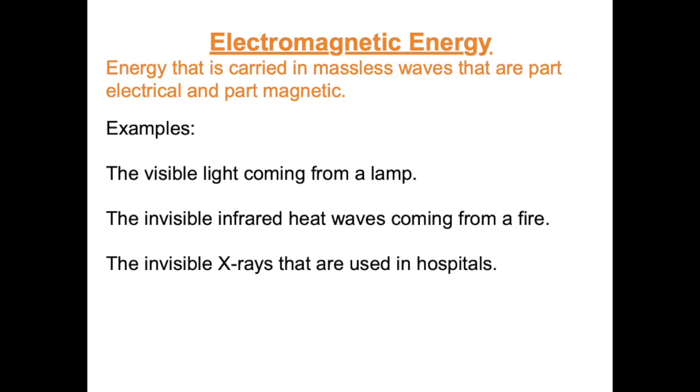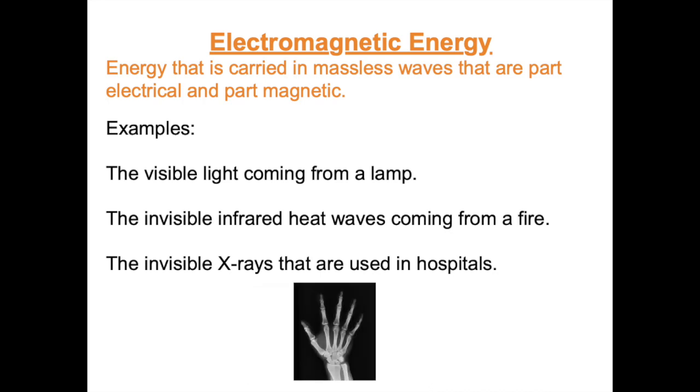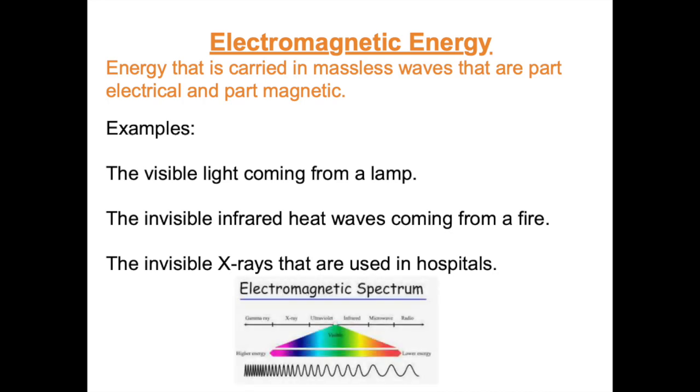Electromagnetic energy is energy that is carried in massless waves that are part electrical and part magnetic. Some examples are visible light from a lamp, invisible infrared heat waves from a fire, invisible X-rays that are used in hospitals, in addition to visible light from the sun, ultraviolet light, microwaves, and all the other forms of electromagnetic radiation found on the EM spectrum.